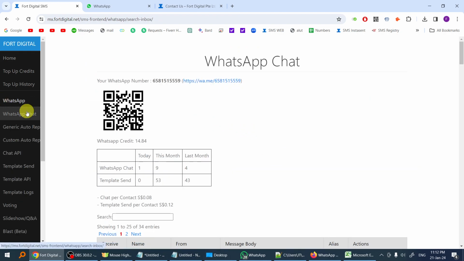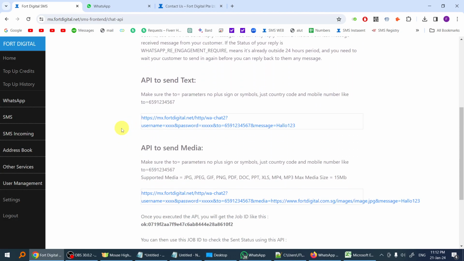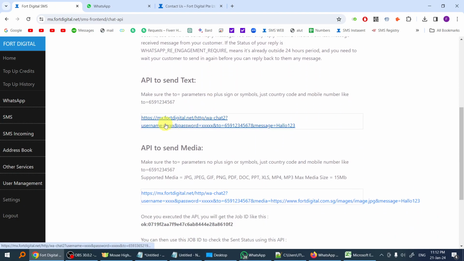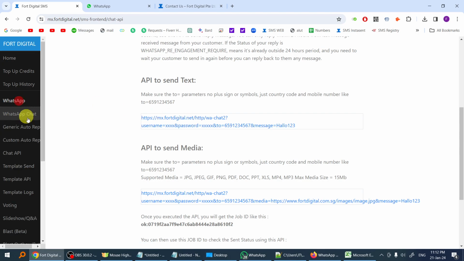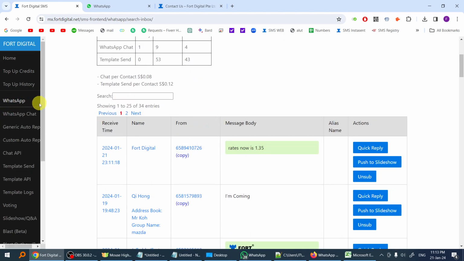So these are the chat functions: the generic auto reply and the custom auto reply. We also have the API for you to integrate into your applications. So you can reply to the customers from your own applications, and we can push the incoming WhatsApps to your servers, to your site, live. You can use the API to reply back to the customers, so you do not have to always use these web portals. You can use your own applications or whatever chat application that you have.